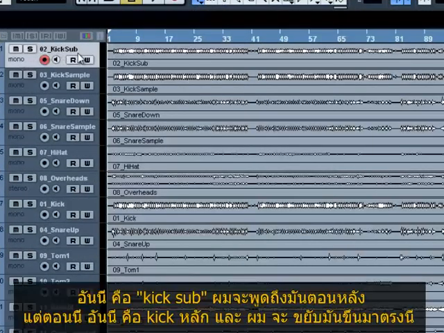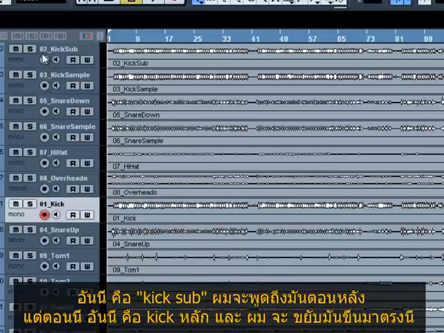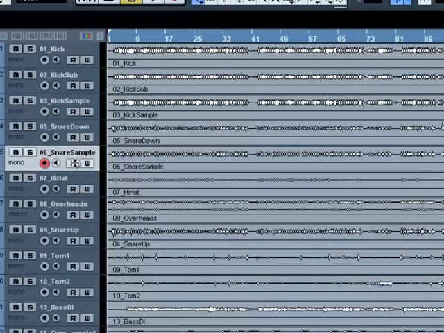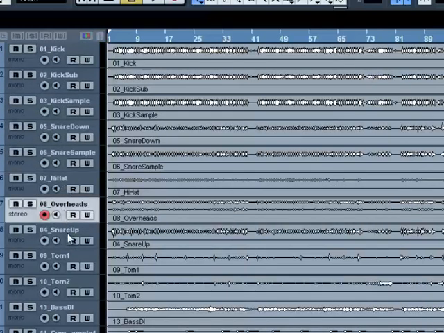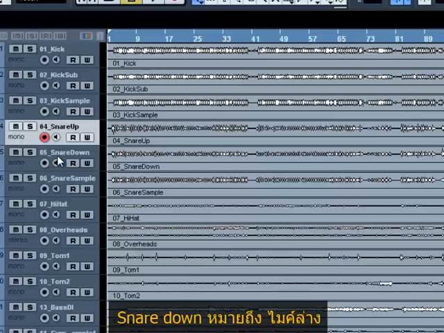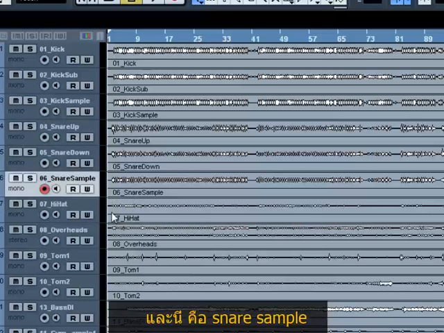So this is the kick sub. I'll explain a little bit more about that later, but the actual main kick is here, so I'm going to move that on up to there. So kick, kick, kick, snare, hi-hat, overheads. Snare up means the top mic, snare down is obviously the bottom mic, and here's a snare sample.